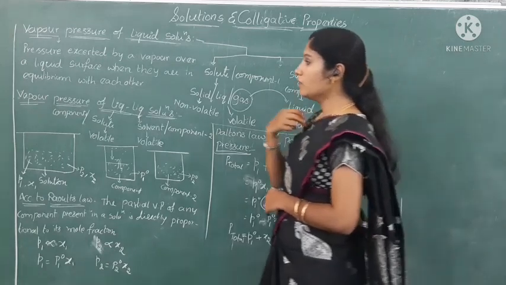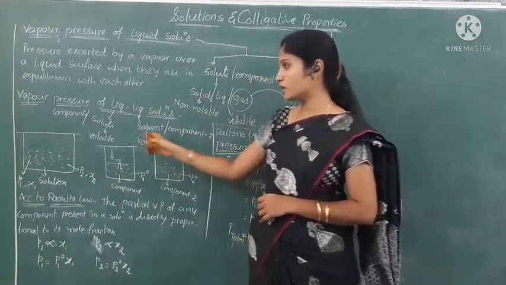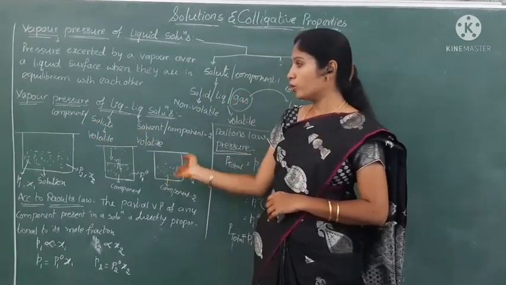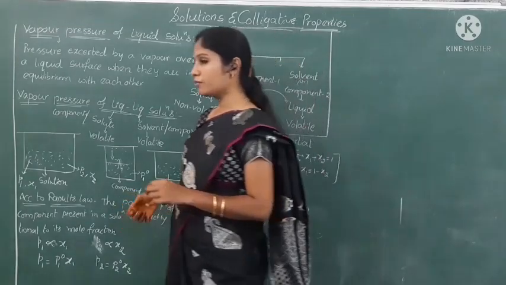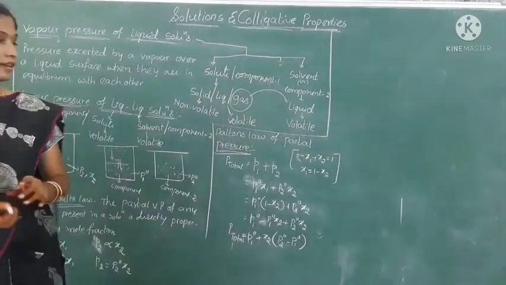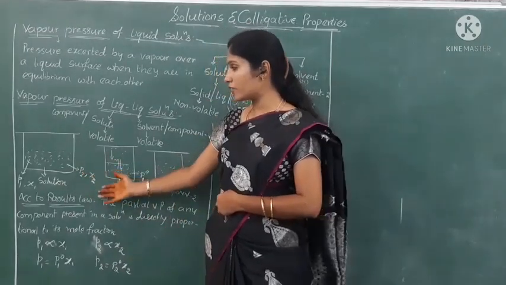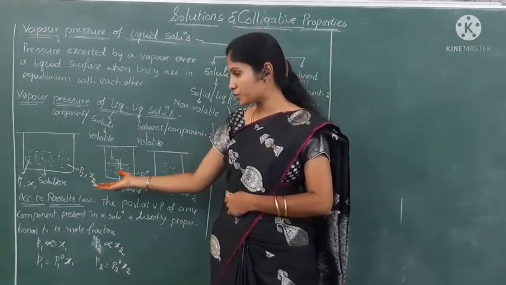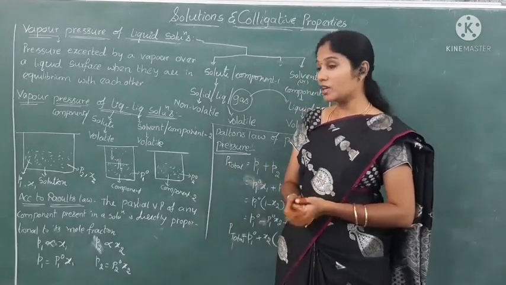Let us see here now. In the vapor pressure of liquid solutions, you have to take two components: component 1 and component 2. Both are volatile in nature. In this, I take a mixture in a container which has a lid, and there we can write the pressure and mole fraction of the first component as P1 and x1, and for the second component as P2 and x2 in solution.